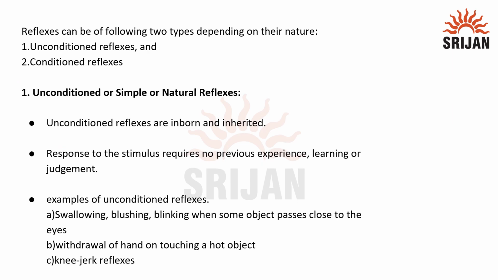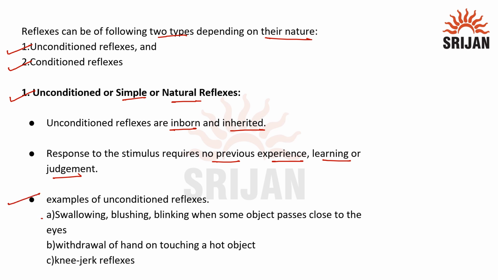Reflexes can also be divided into two more types depending on their nature. The first one is the unconditioned reflex and the second one is the conditioned reflex. The unconditioned reflex is also called a simple or natural reflex because it is inborn and inherited. The response to such a stimulus does not require any previous experience, learning, or judgment.